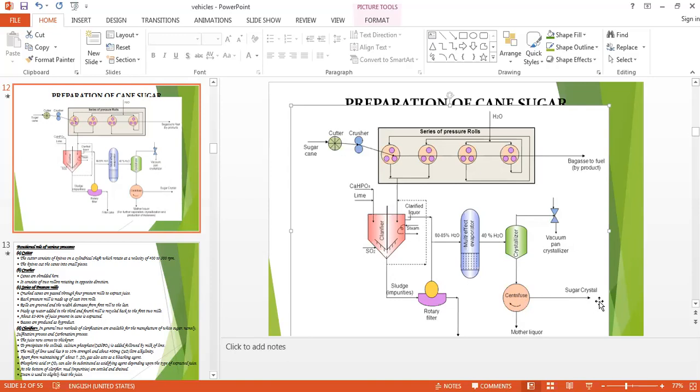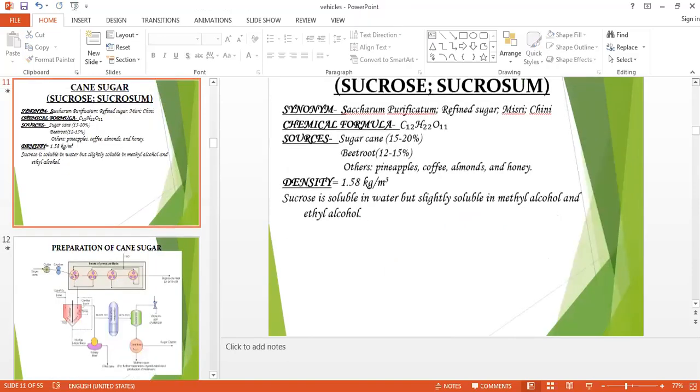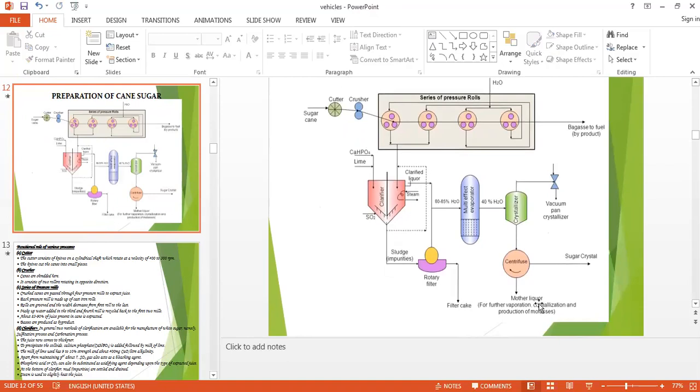We will get the sugar crystals here, and the mother liquor we will collect and call it molasses, and that molasses is useful for the preparation of another liquid vehicle. The mother liquor is used for further vaporization, crystallization and the production of molasses.